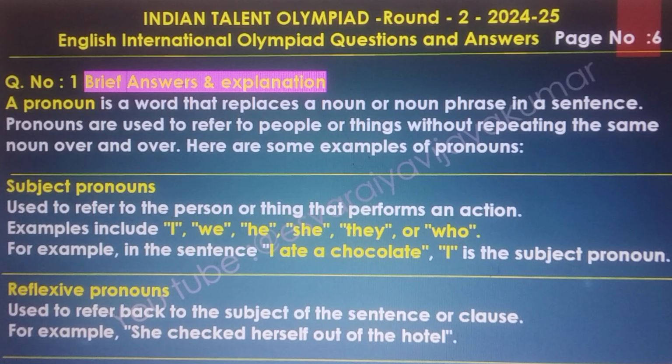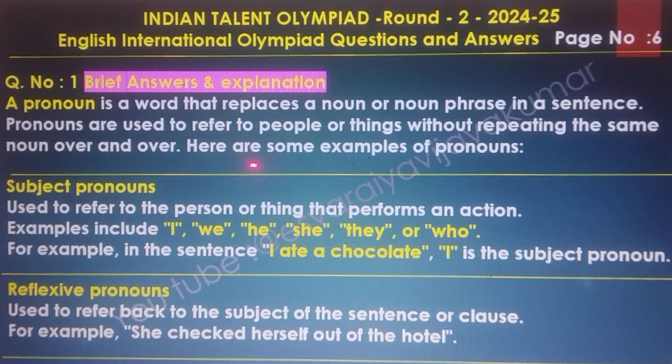A pronoun is a word that replaces a noun or noun phrase in a sentence.